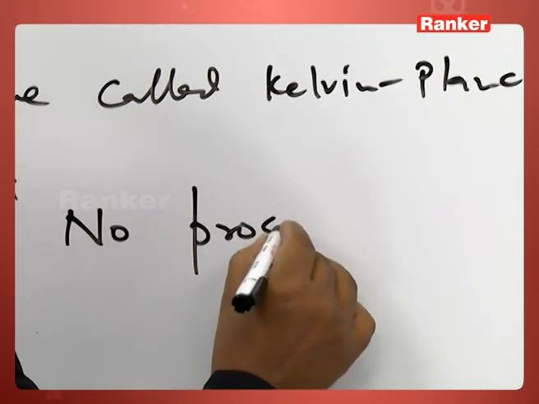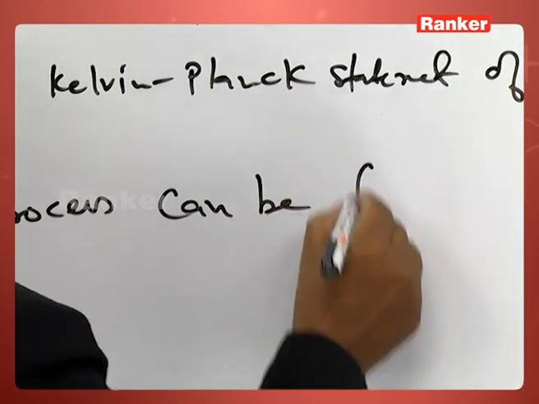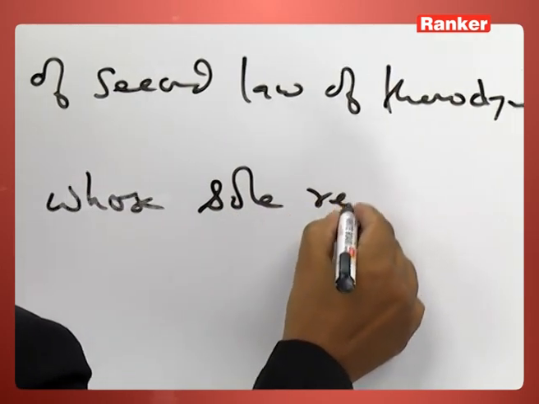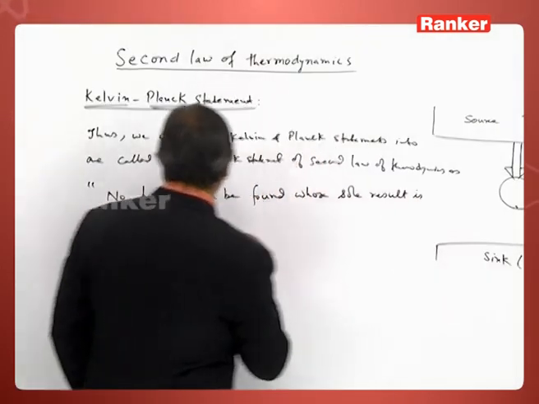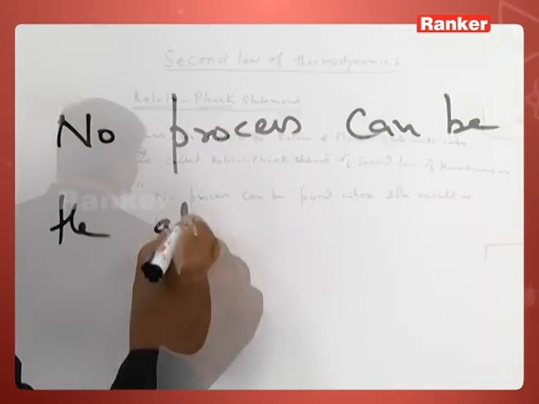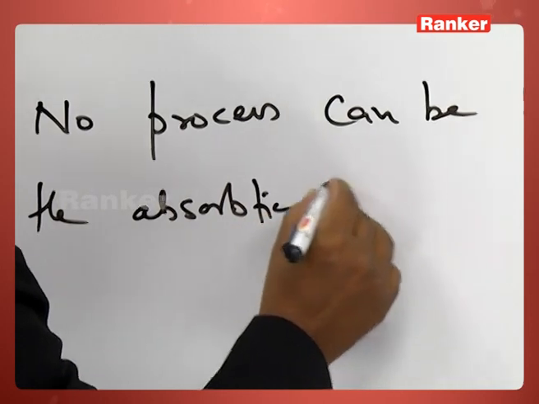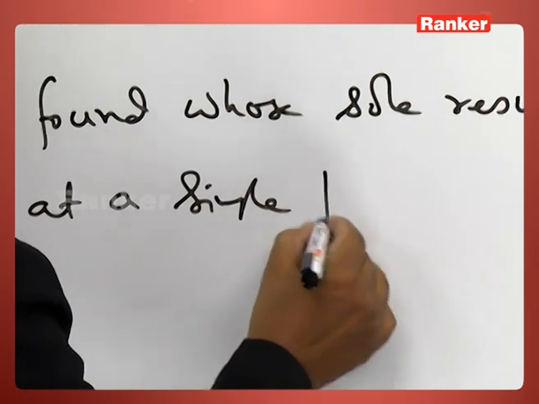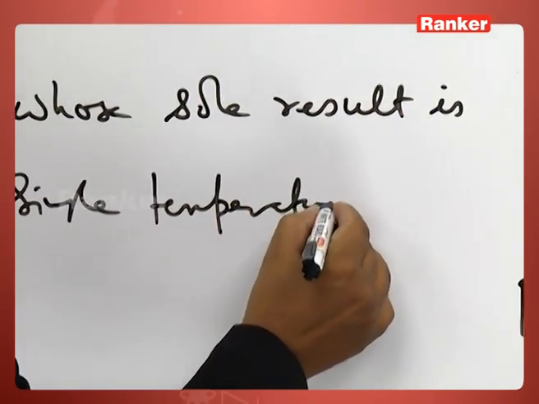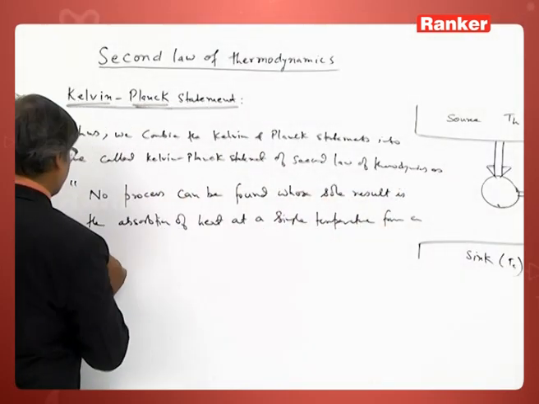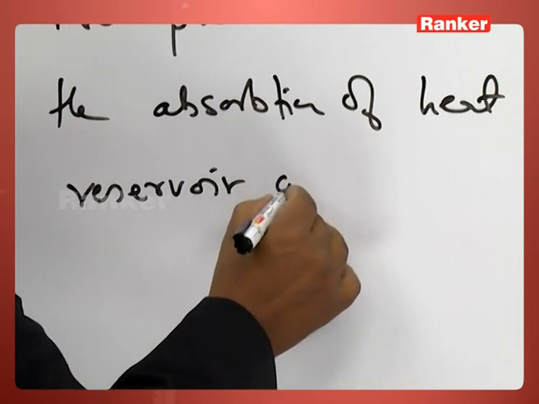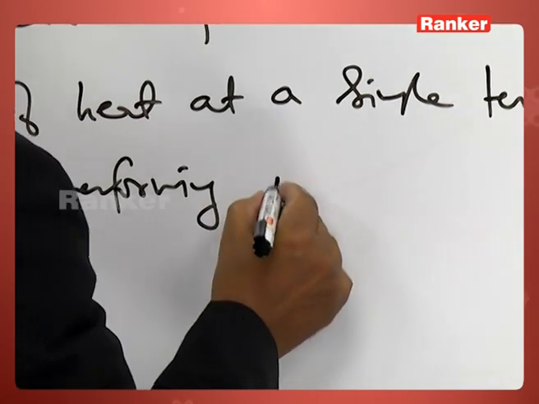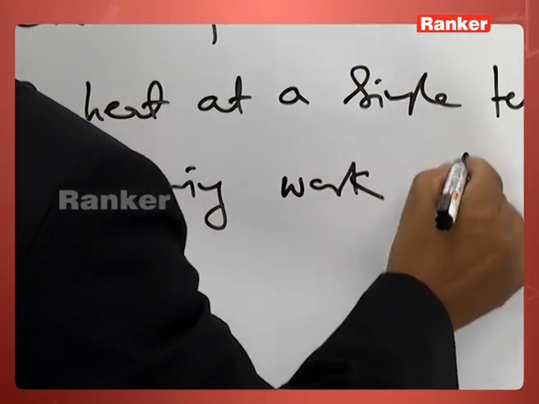No process can be found whose sole result is the absorption of heat at a single temperature from a reservoir and performing work only.